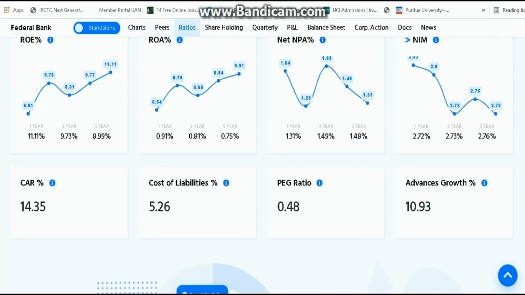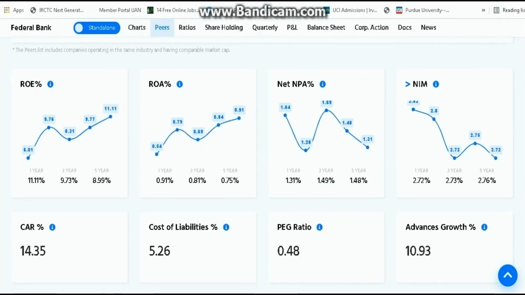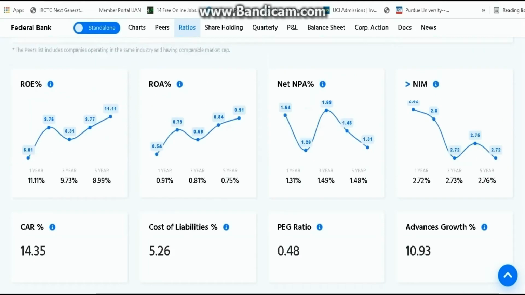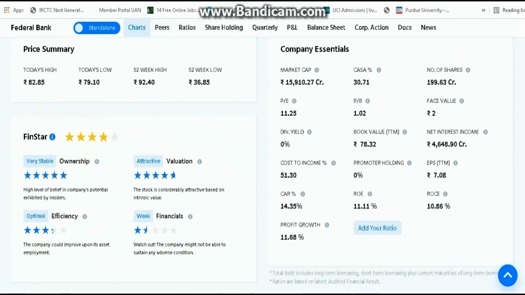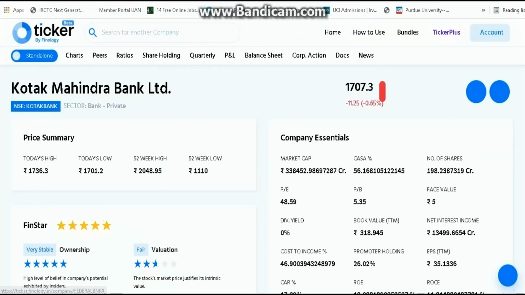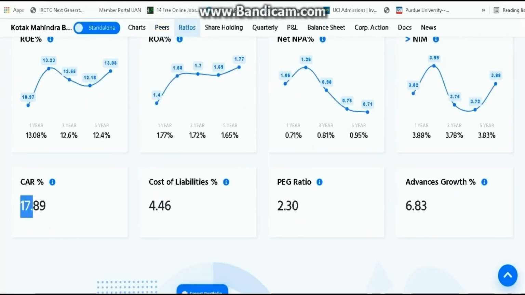So let's take an example of Federal Bank. Here you can see capital adequacy ratio is 14.35 percentage, which is not that bad. It is quite good. The bank is having a good amount of cash. If we check Kotak Bank, the Kotak Bank adequacy ratio is 17.89. So that means Kotak can improve the advances growth as soon as possible, because it is having quite a good amount of capital which is available to give loans. 17.89 is a very good ratio.